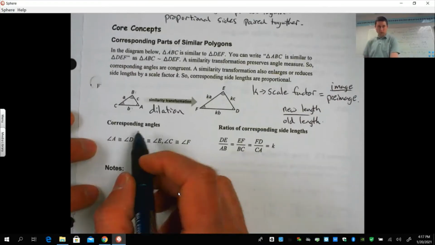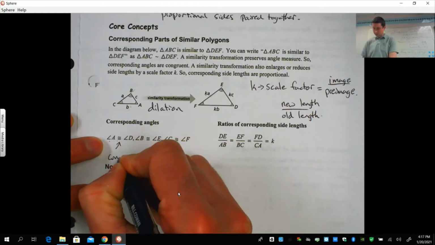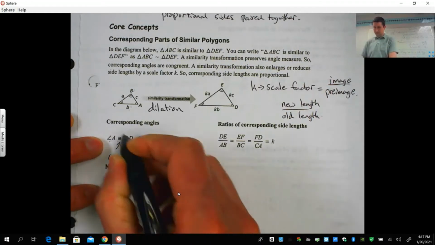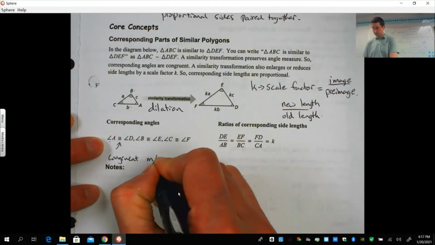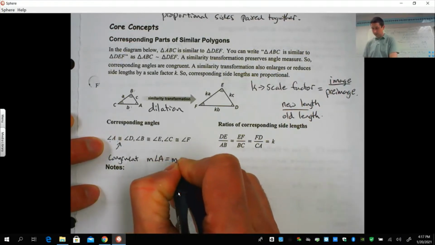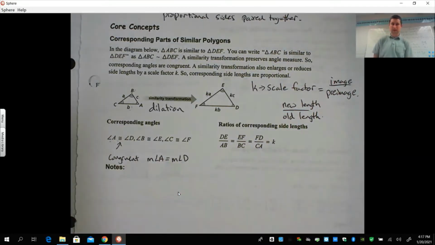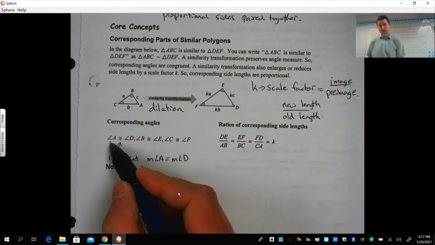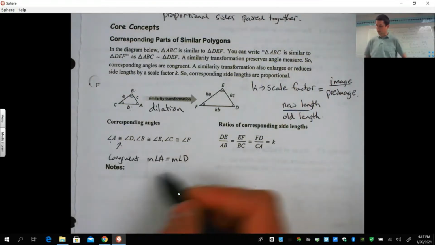So here's how you write your corresponding angles. Angle A, remember to use the congruent symbol. Okay, angle A is congruent to angle D. You could say measure of angle A, then you would say equals the measure of angle D. When you're dealing with the measures, you're dealing with a number, so it's equal. When you're dealing with an angle, you're dealing with an object, so they're congruent. Objects are congruent, angles are equal, measures are equal.